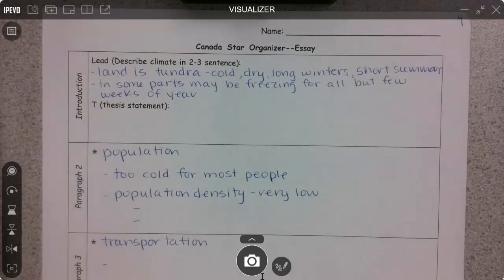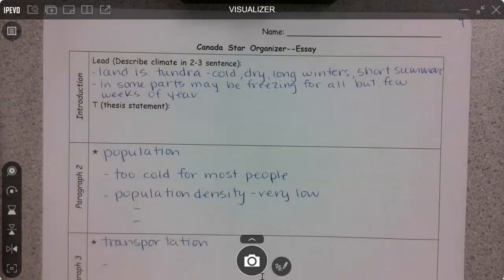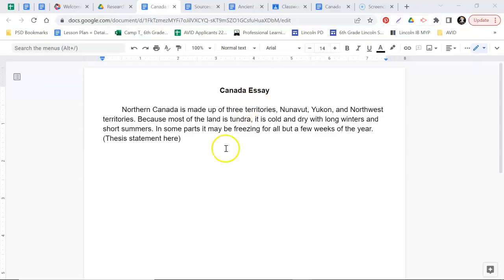Okay, so I didn't write a thesis statement, but hopefully you have a thesis statement written here. This can be a challenging part for people, so if you're struggling, feel free to ask for help. But your thesis statement is going to follow your lead. So you're going to do your introduction, your lead here, and then right after that in the same paragraph comes your thesis statement. Okay?